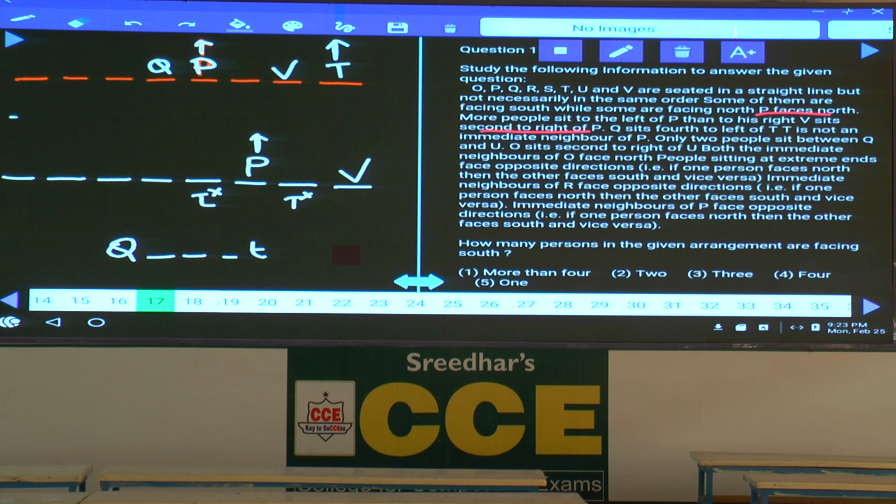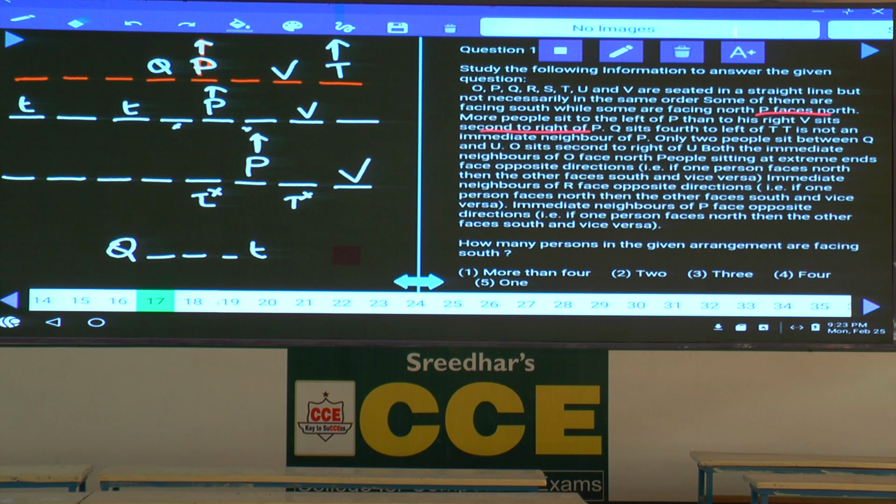Then in the first case itself we can discuss the remaining possibilities. 5, 6, 7, 8. Now P is here and this P is facing towards north and V is at this place, and T cannot be in these two places, isn't it? Now tell me whether T can be here or not. If T is here, Q sits 4th to the left of T is not valid, then Q and V must be in the same place, which is not possible. T cannot be here as well. If T is here, P and Q must be in the same place, not possible.